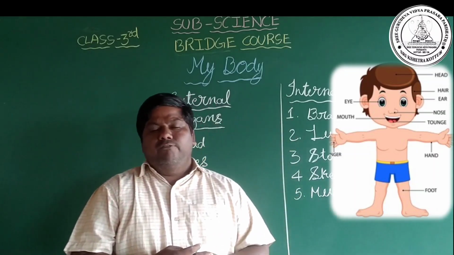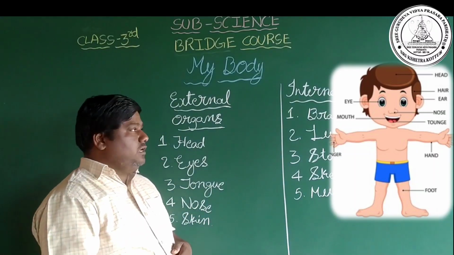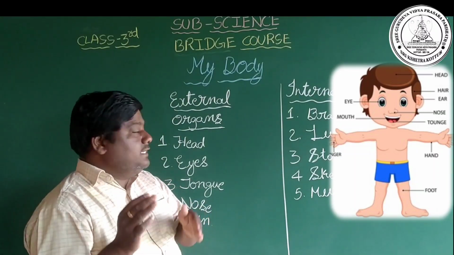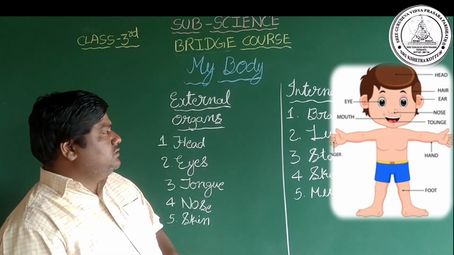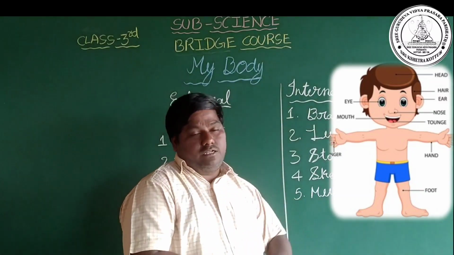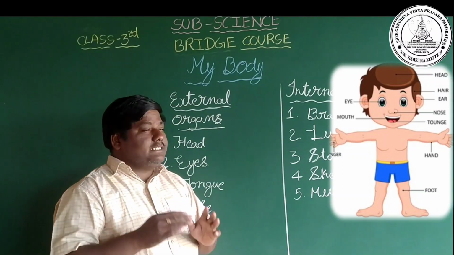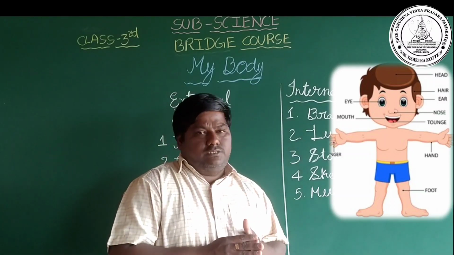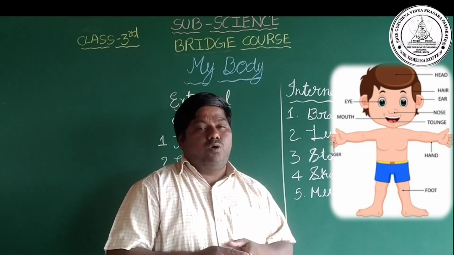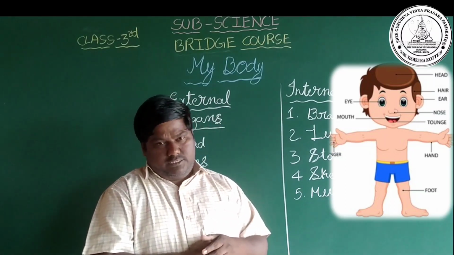Here we are dividing the body parts into two types. Already you have learnt in second standard. First one is external organs, second is internal organs. Here, external organs means the organs or parts located outside our body.